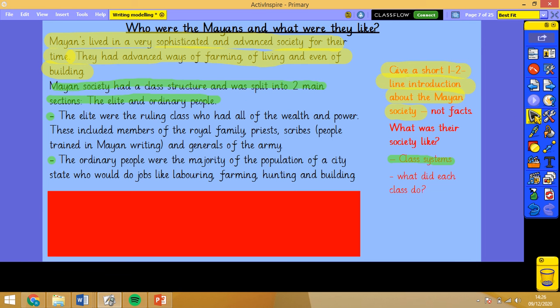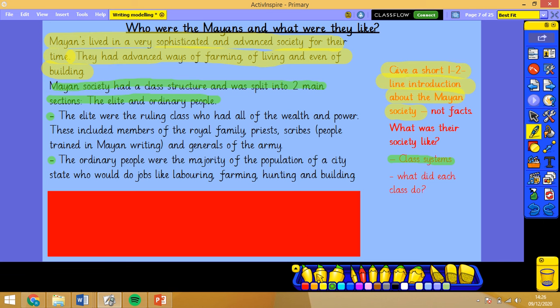So, the ordinary people were the majority of the population of a city-state who would do jobs like labouring, farming, hunting and building. So here you can see I've gone into a little bit of detail about what the ordinary people do. I haven't mentioned, that's just that bit at the end there.